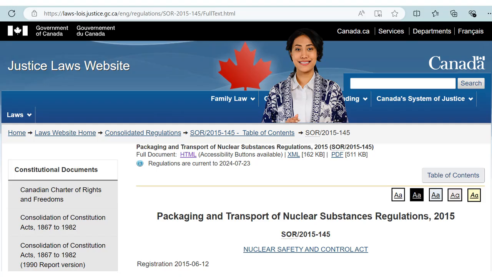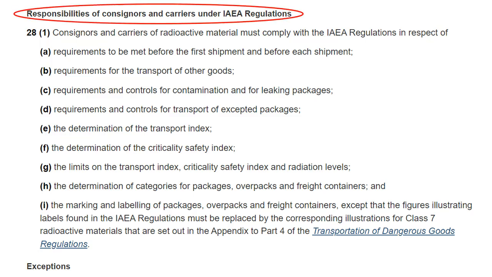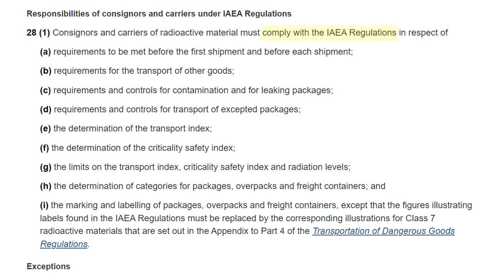We will start by looking at the CNSC regulations for radioactive materials, specifically the transportation of accepted packages that applies to many of our return cases. Under Section 28 of the regulations for responsibilities and exceptions, we see that the shipper, Isologic's customers, as well as the carrier, Isologic, must comply with the IAEA regulations concerning the requirements and controls relating to the packaging and transport of accepted packages.